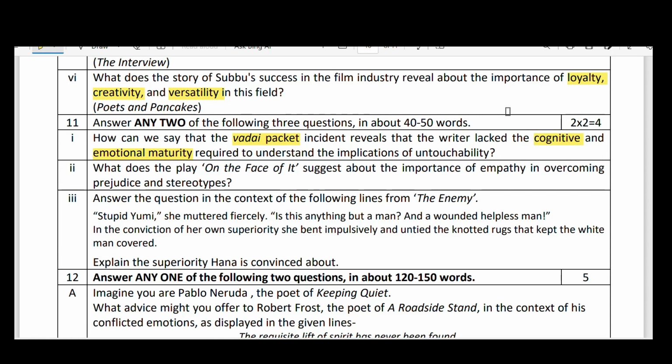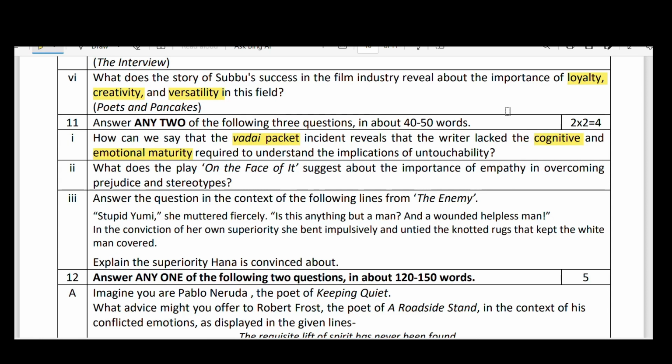Okay, how can we say that the Vadai packet reveals this? That means on seeing it she had laughed, but she did not feel the sense of untouchability. This says that cognitive development will not be developed at that age. I think she was in third class or around that, just 9 years of age. She cannot understand the society completely. She knew only that linguistic development will be there, but not the cognitive development. And she can learn the general things, but not the societal things, the traditions and all.